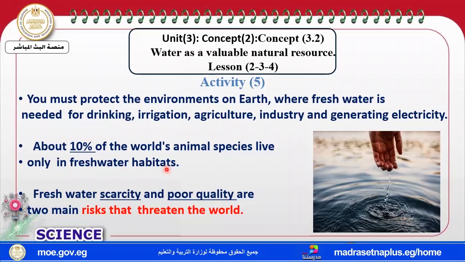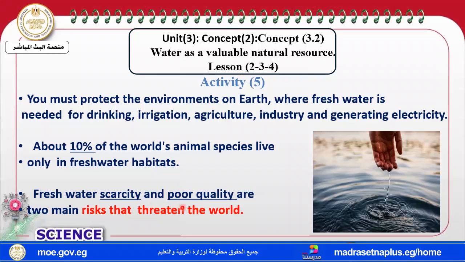And my dear students, take care that this fresh water, which is very important, has two risks which threaten the world. The risks which threaten the world are the scarcity, meaning less or low, and the poor quality of fresh water.